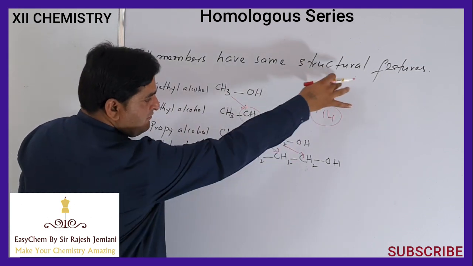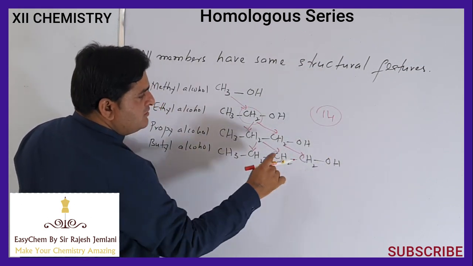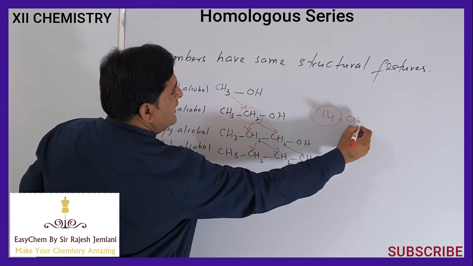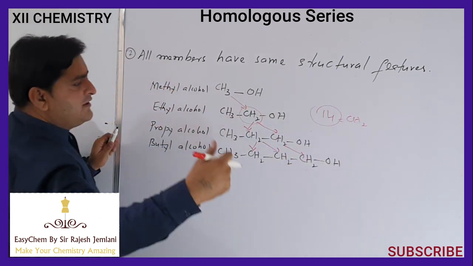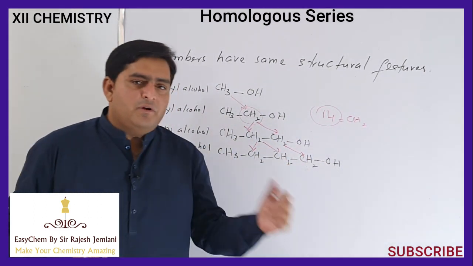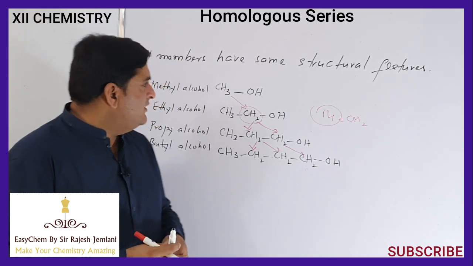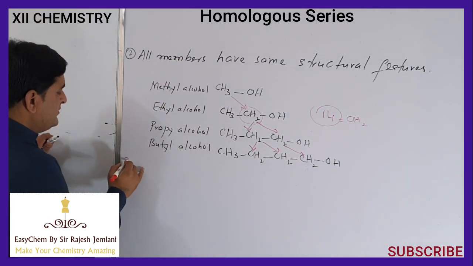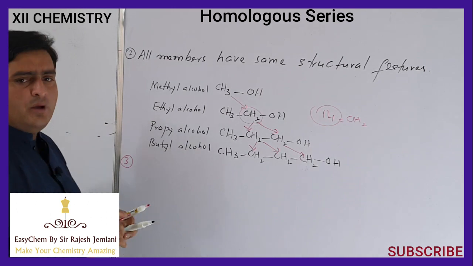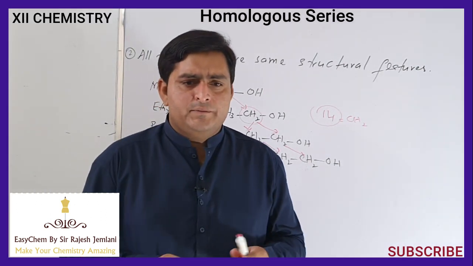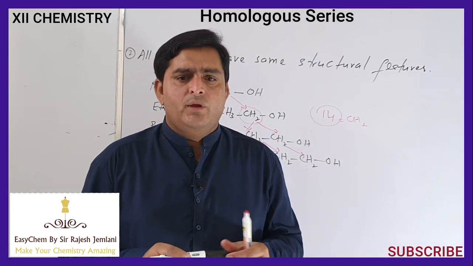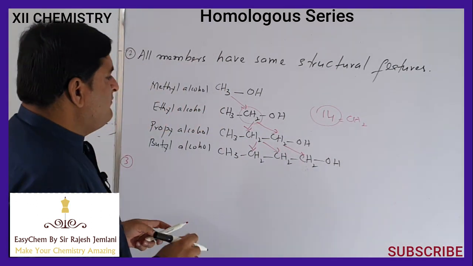So when we move down, one CH2 group or molecular mass 14 is added to the successive member when we go down in the homologous series. So the third characteristic is that all members have the same functional group.